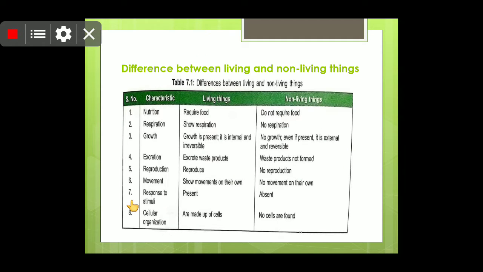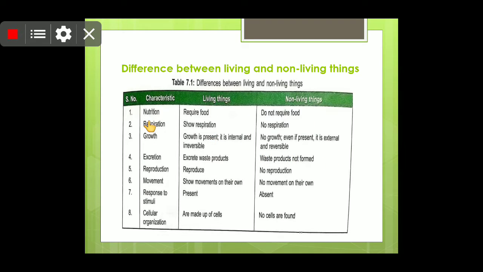Now children, here we are going to throw light on the differences between living and non-living things. The characteristics which we have studied just before: living organisms reproduce, living organisms move, living organisms respond to stimuli. So children, here we are going to see the differences between the living organisms and the non-living organisms. Why the non-living things are categorized into another category.